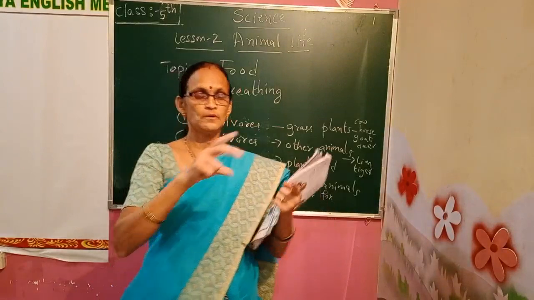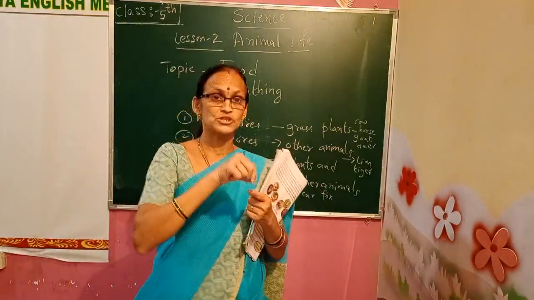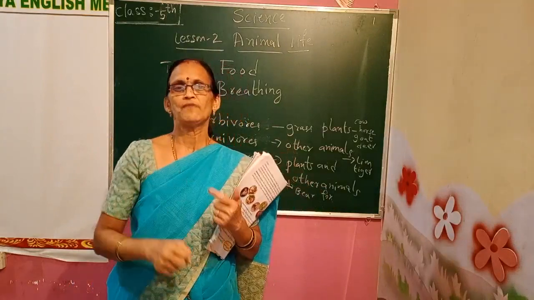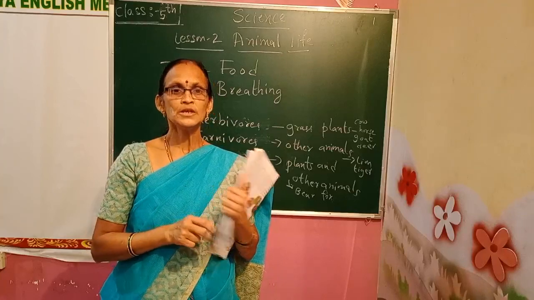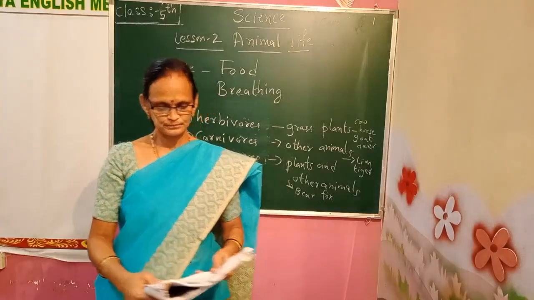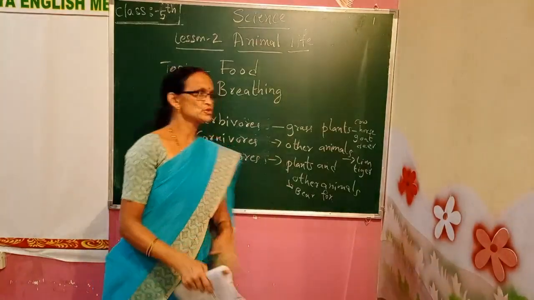Like how you drink tender coconut with a straw, butterflies, bees and hummingbirds can suck the nectar with a straw-type mouth. Straw-like mouth. Now you understood?